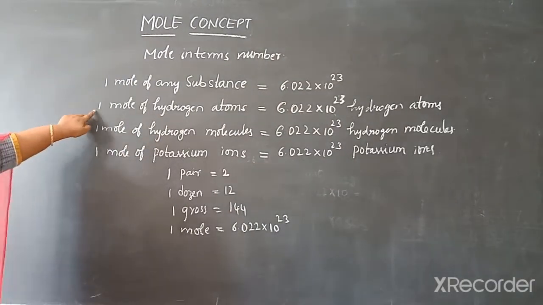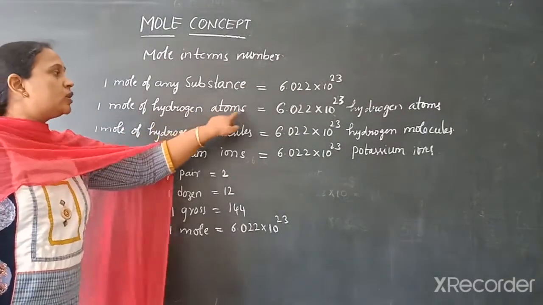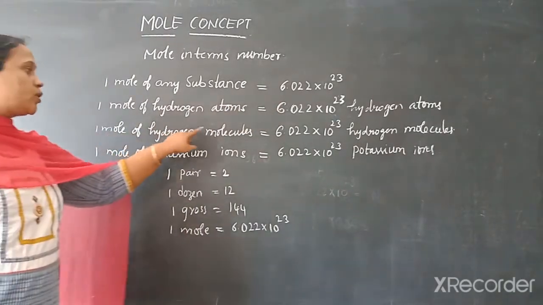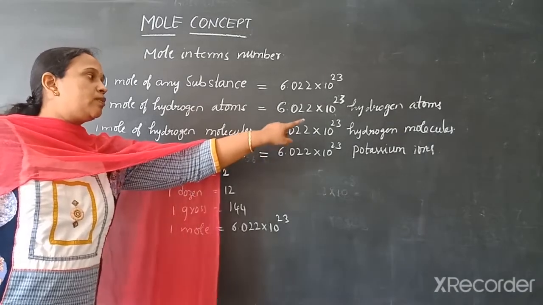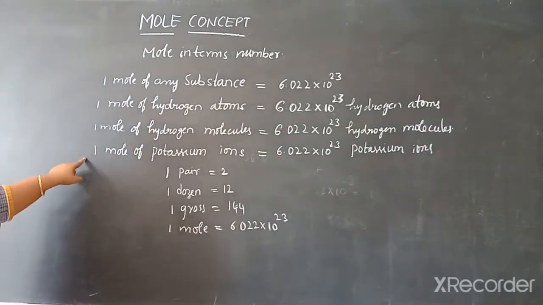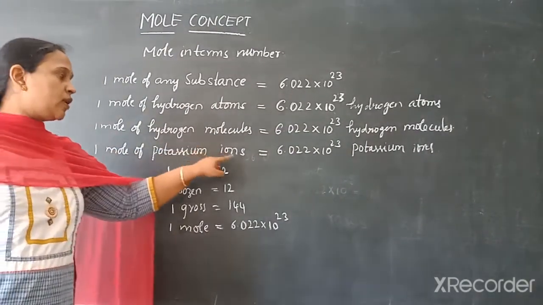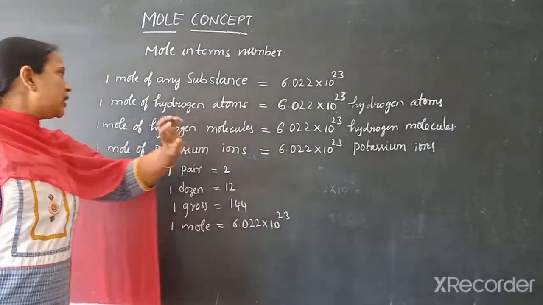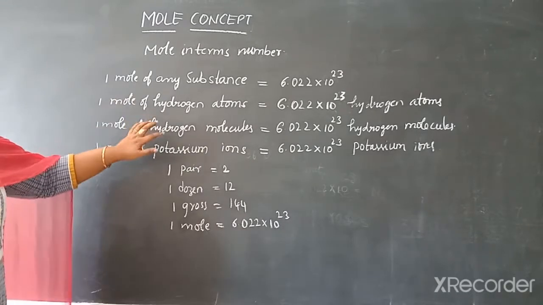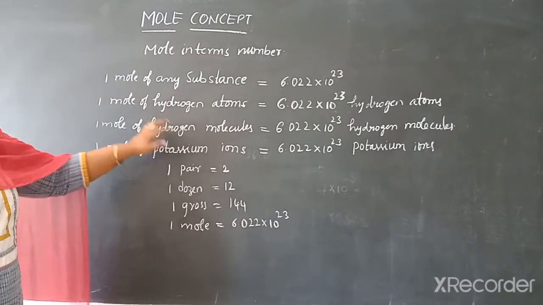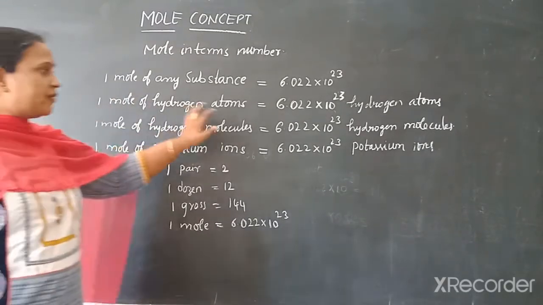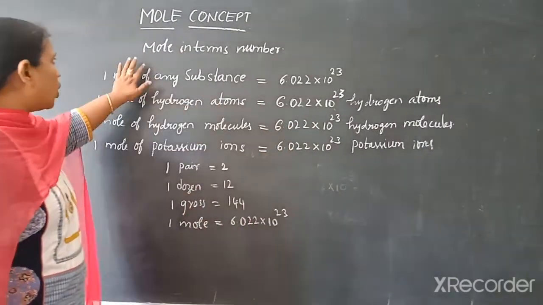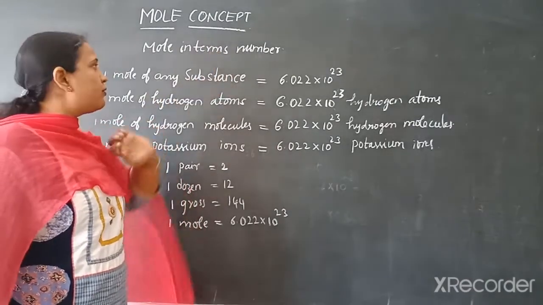Now, 1 mole of hydrogen atoms equals Avogadro number of hydrogen atoms. 1 mole of hydrogen molecules equals Avogadro number of hydrogen molecules. 1 mole of potassium ions equals Avogadro number of potassium ions. Like that, 1 mole of atoms, 1 mole of molecules, whatever it may be, is Avogadro number of atoms and molecules. This is what mole in terms of number is.